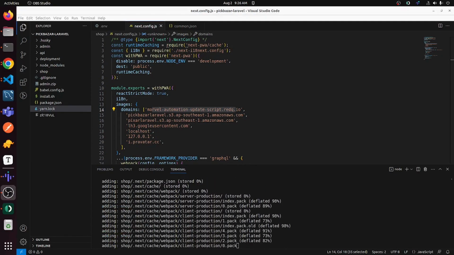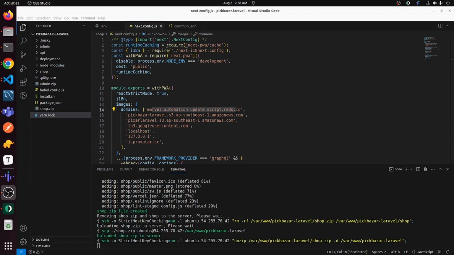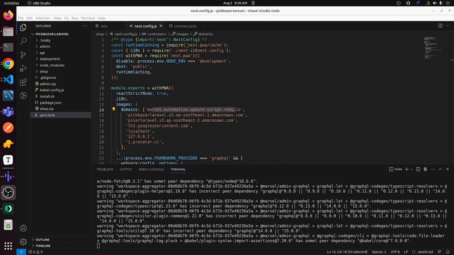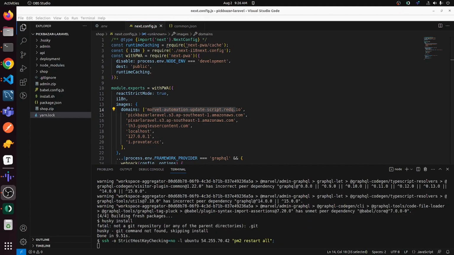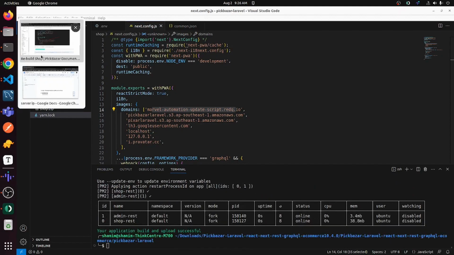Wait a moment. It will rebuild your project and upload it to the server. If your server is password protected, then enter your password. We don't recommend the auto-script process. If you find any problem, then you can try the manual deployment process.